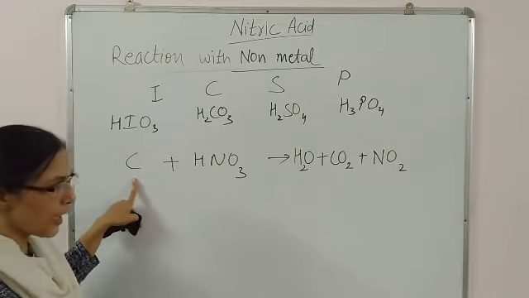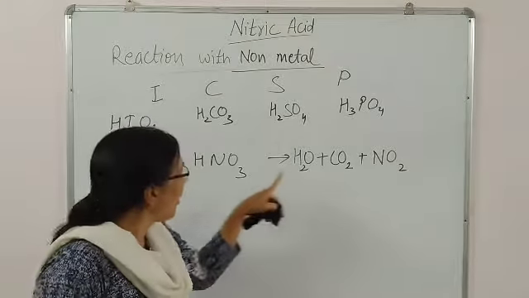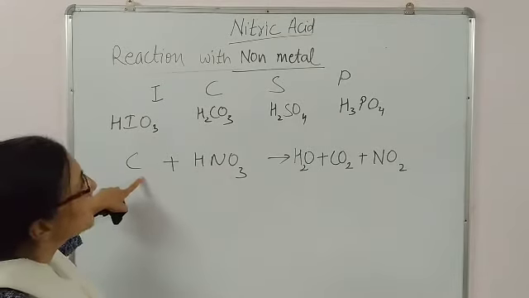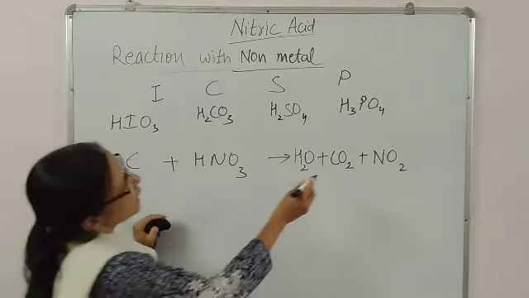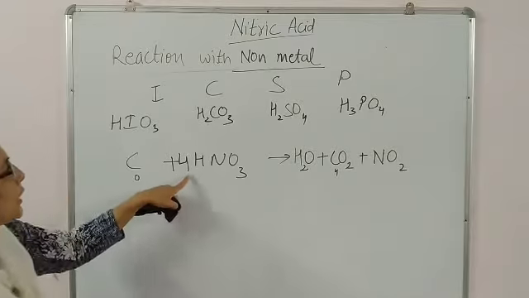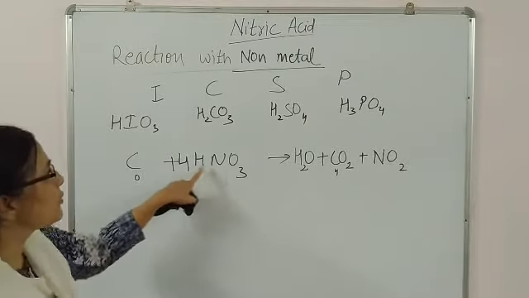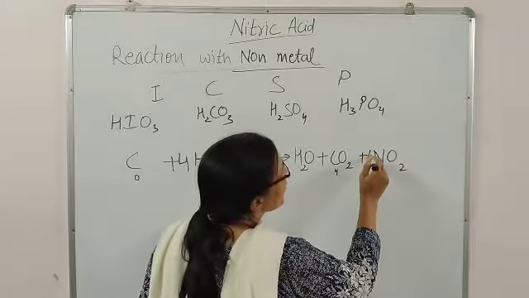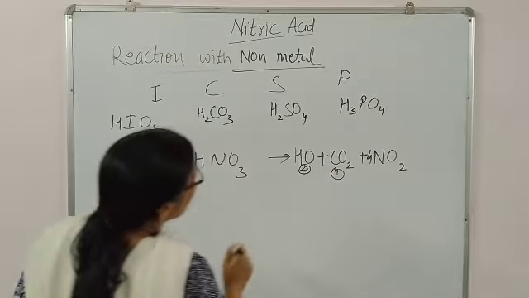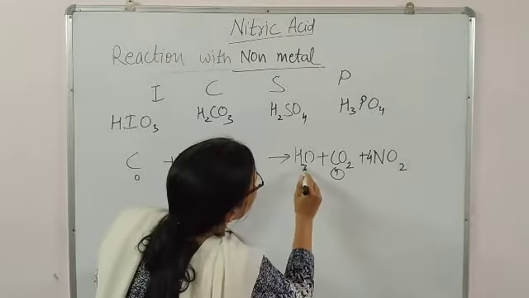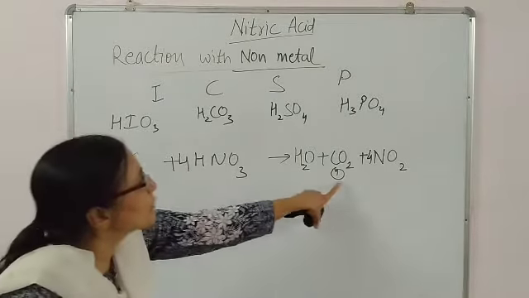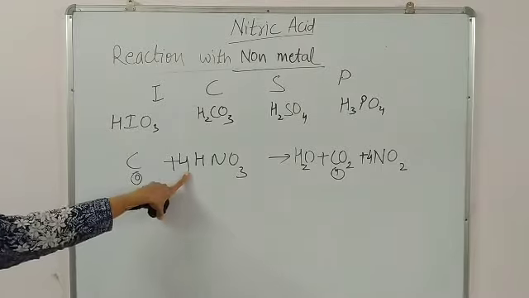To balance this, carbon I hope is auto balanced, but nitrogen balancing is not done. For this purpose, carbon's oxidation number is 0 and here its oxidation number is plus 4. So 4 digits will be here. If you are getting 4 here, then 4 nitrogen are here. So 4 you can put here. These circled things are for oxidation number. So 0 to 4 oxidation number change. So 4 you are keeping here.